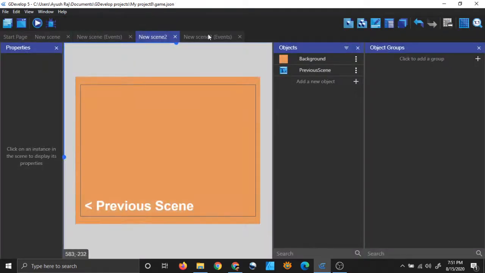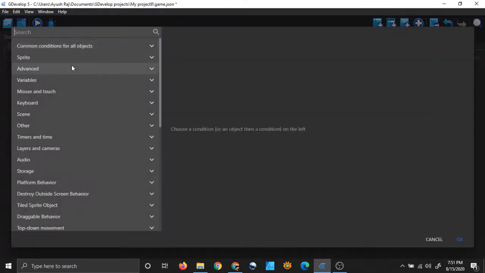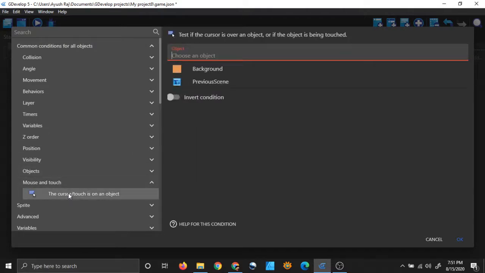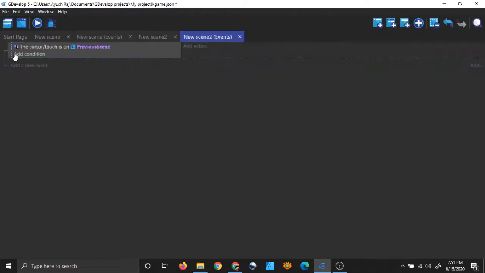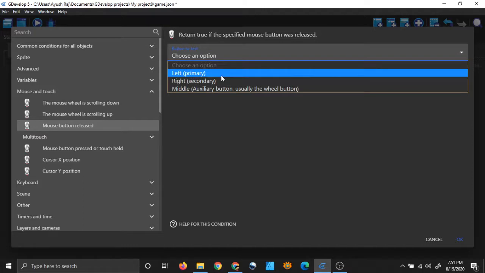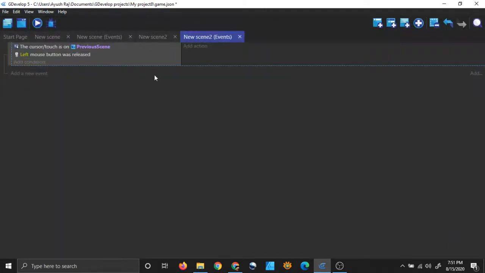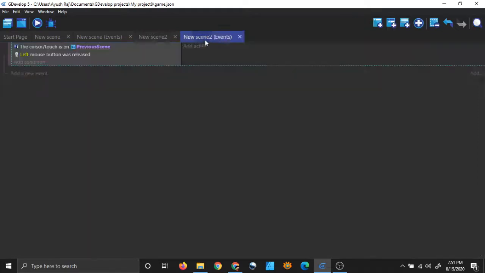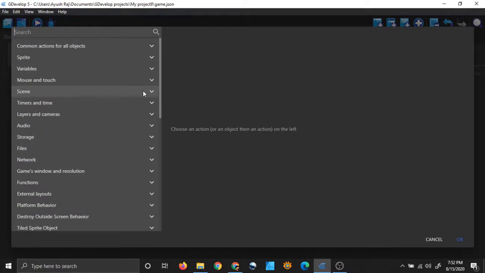In new scene 2, let's go to the events and add a code to go back to the previous scene. Common conditions for all objects: mouse and touch. The cursor slash touch is on an object. Previous scene, accurate test, yes. Click on OK and add condition, mouse and touch, mouse button released, and left button. Click on OK, and now our previous scene text will act like a button again. What action will it do? Let's add an action. It will change the scene.